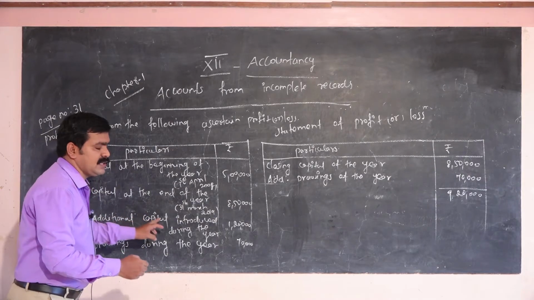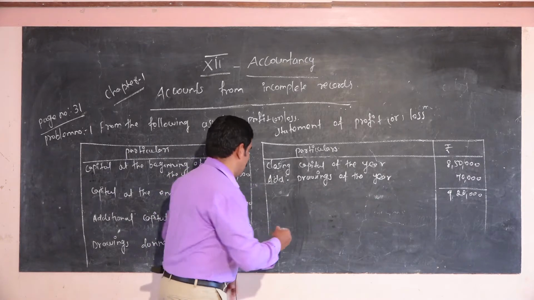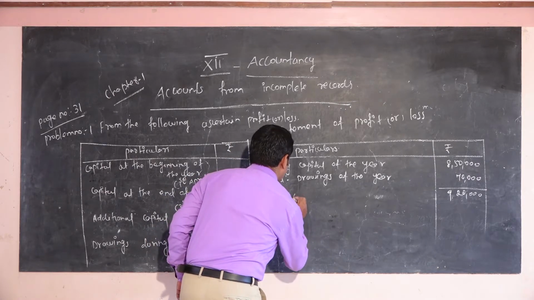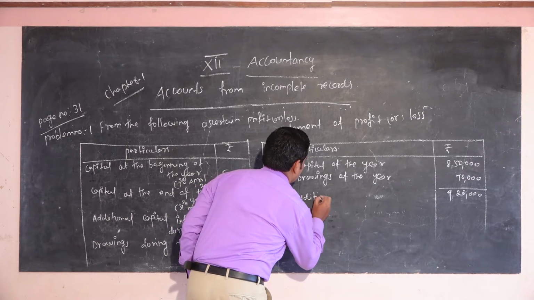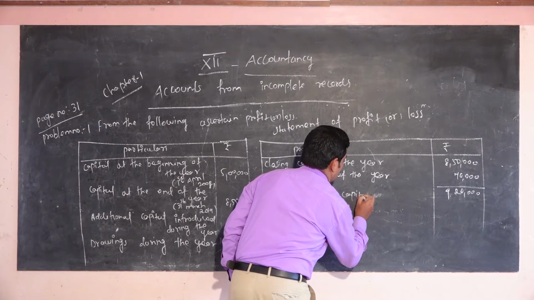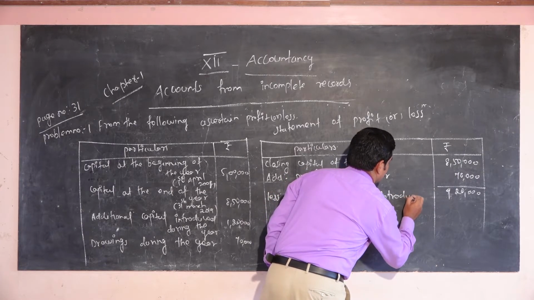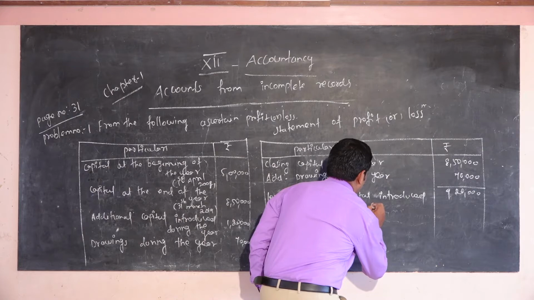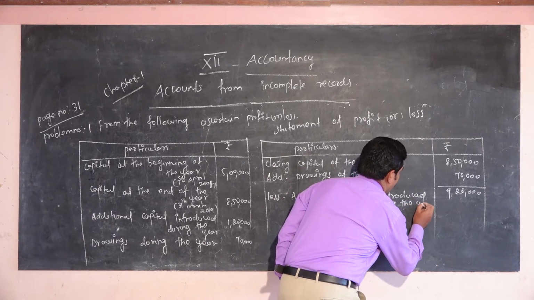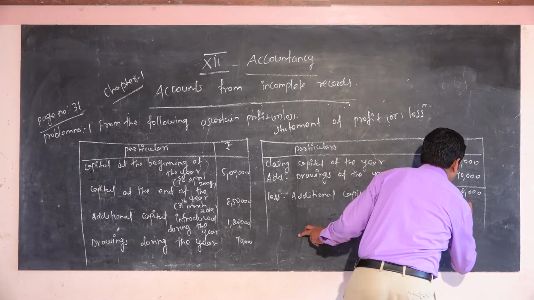Now you have to take the additional capital introduced during the year. Here you have to subtract it from this amount. Less additional capital introduced during the year, the amount is 1,20,000.